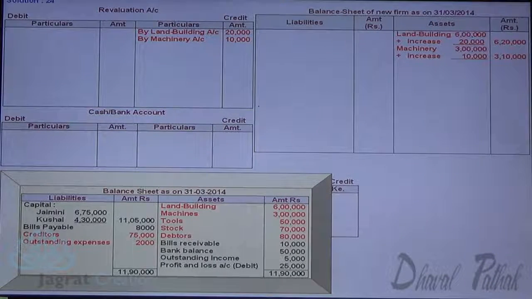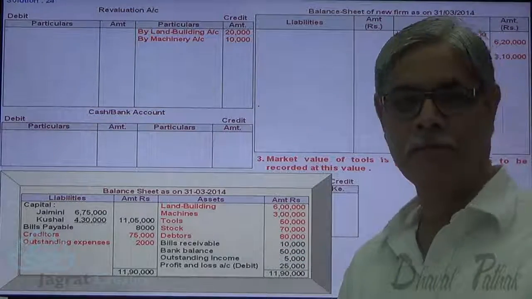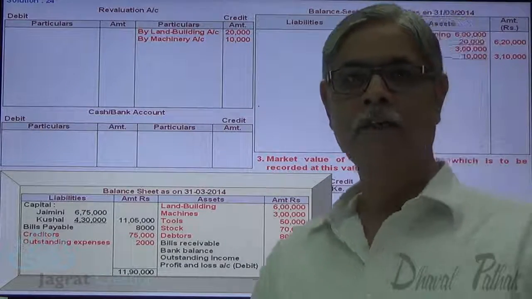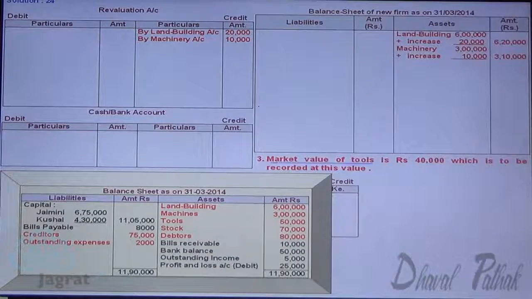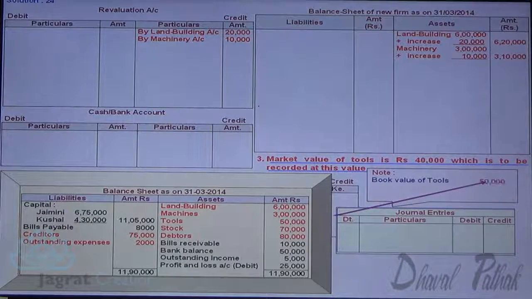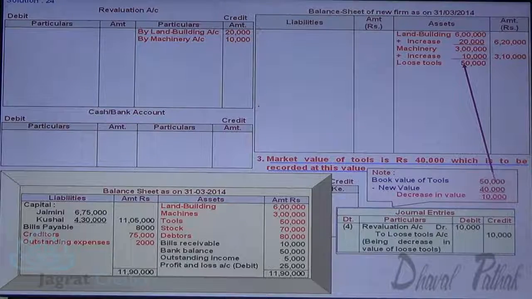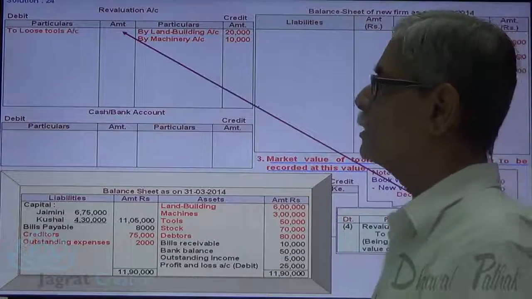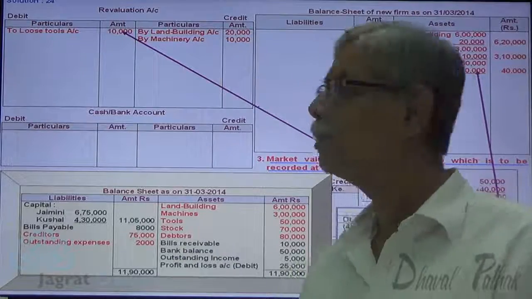Next. Market value of tools is 40,000. Here tools appears in the balance sheet at 50,000. Its valuation is made at 40,000. So the decrease in value of tools, 10,000, being a loss, is debited to revaluation account. 50,000 minus decrease in value 10,000. Revaluation account debit to tools account credit. Now tools 50,000 minus 10,000, 40,000 appears on the asset side and this being a loss is debited to revaluation account. So revaluation account debit to tools account credit, what amount? 10,000.